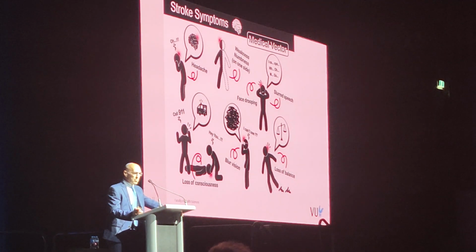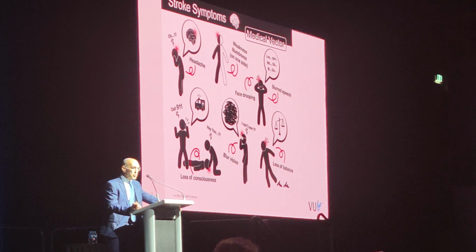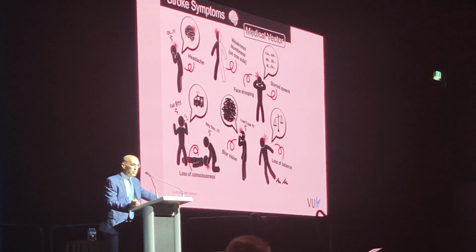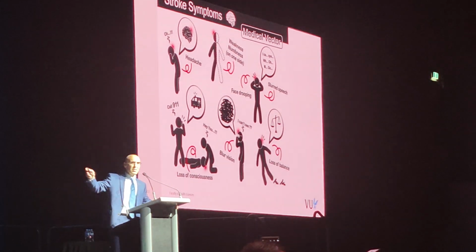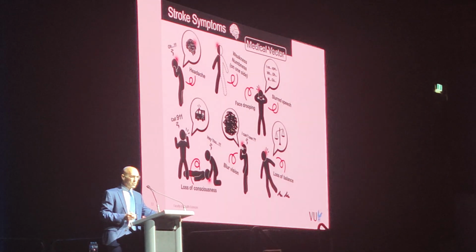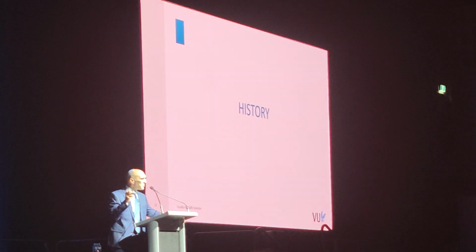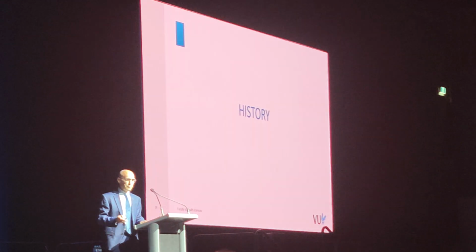Listen, for those with stroke symptoms, like weakness, numbness, slurred speech, drooping in the face, blurred vision, loss of balance, we can screen those at the front desk. That's not the problem. That's not the issue. Right? So what should that history look like?